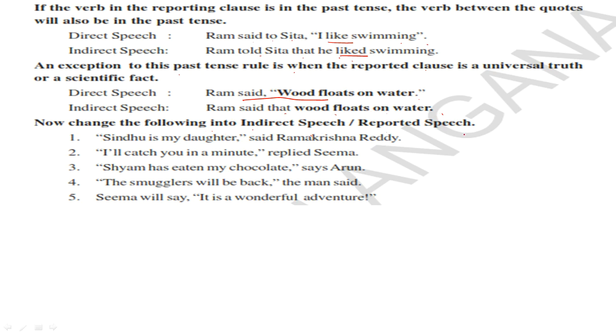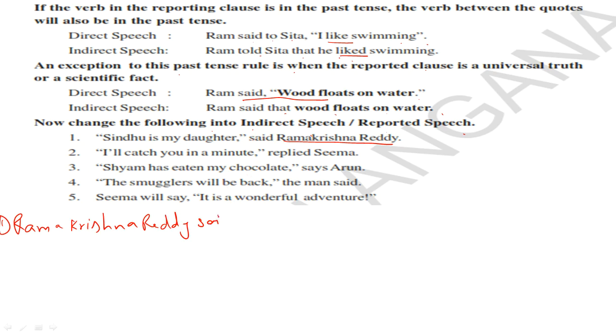Now change the following into indirect speech or reported speech. Now let's write like this. First we will write the reporting clause. First one: Ramakrishna Reddy said.